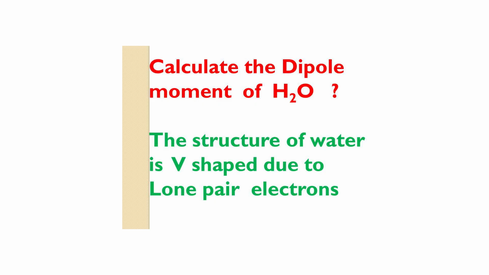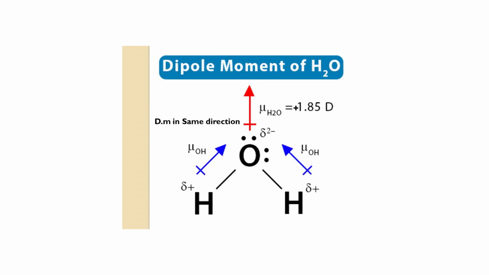Then, what about the dipole moment of water? Students, see the slide. The structure of water is V-shaped due to the presence of two lone pair on the oxygen. Since oxygen is the second most electronegative element, it acquires a small negative charge. In water, the dipole moments are in the same direction and it has a value of 1.85 D.